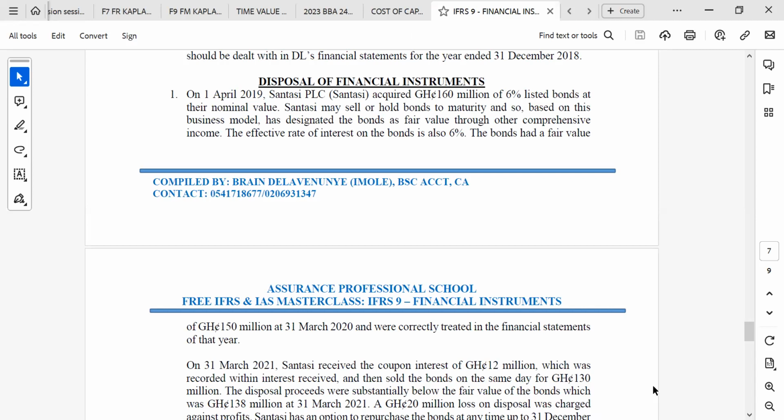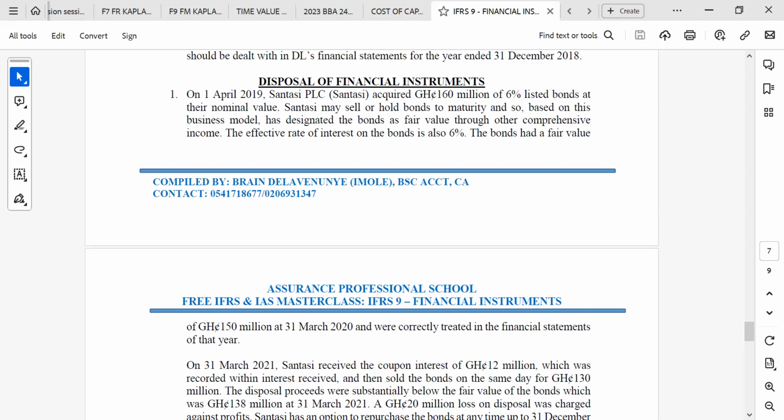On April 1, 2019, Santase PLC acquired 160 million of 6% listed bonds at their nominal value. Santase may sell or hold the bond to maturity, and so, based on this business model, had designated the bonds as fair value through other comprehensive income. The effective interest rate on the bond is also 6%.